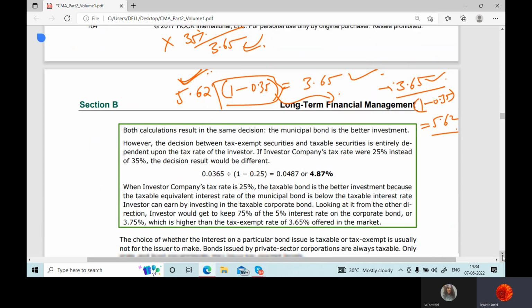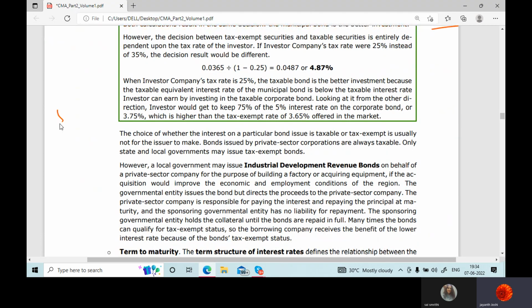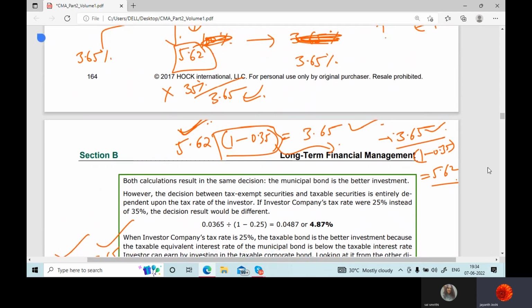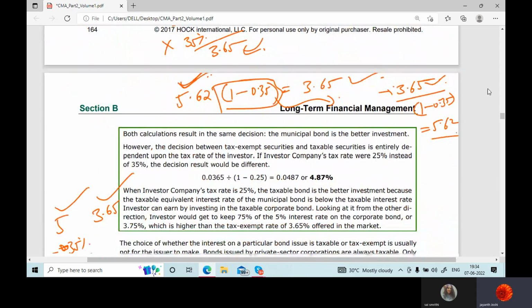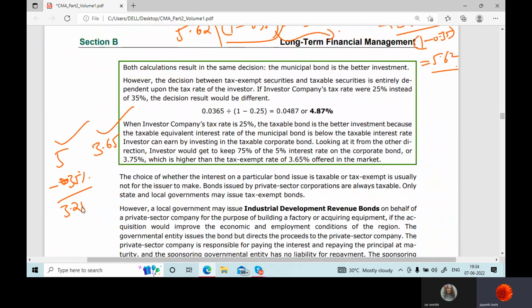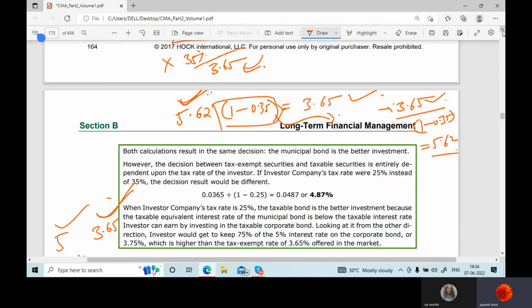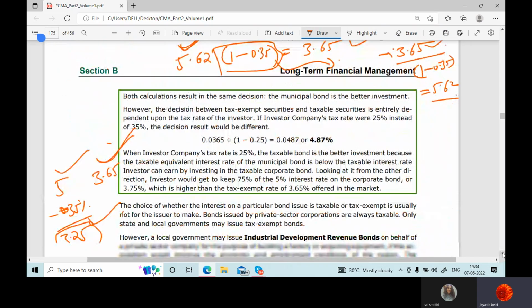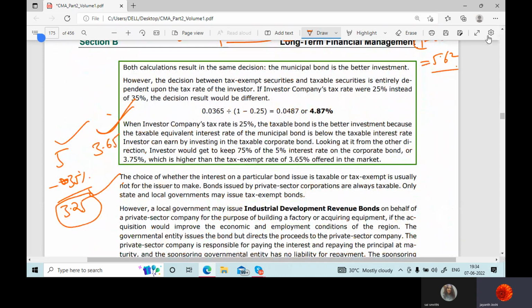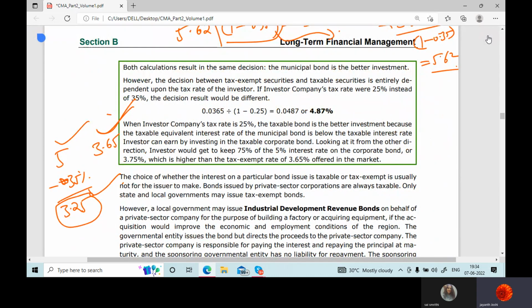So at the end, what I have to say is, 5 I was getting from the company, 3.65 I'm getting from municipal bonds. Here, if I remove taxes, I'm getting how much? 3.25. So here I'm getting 3.25 after removing taxes. Still I get more in this, correct? It's a better deal now. So both calculations result in the same decision: the municipal bond is the better investment.